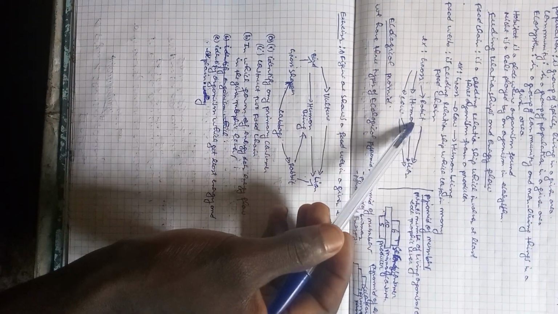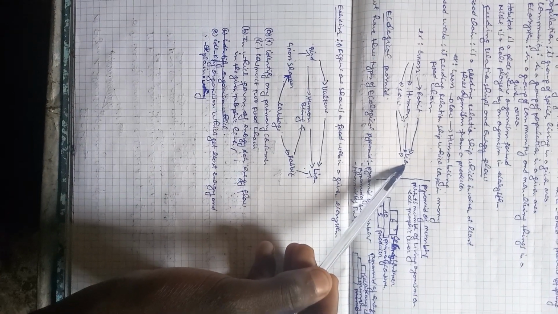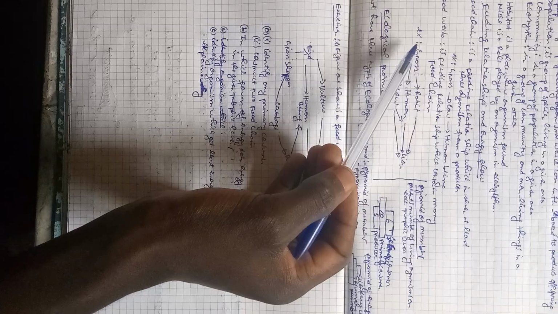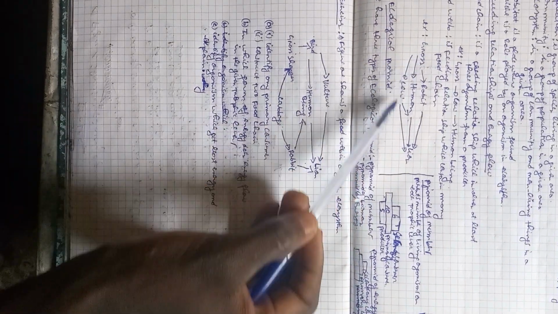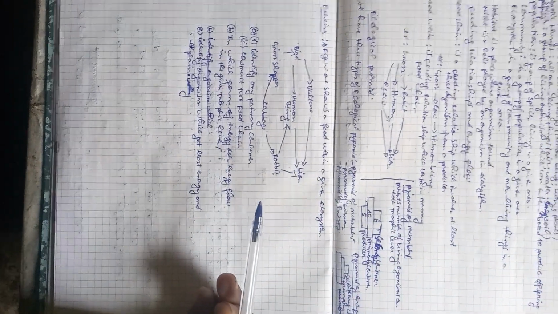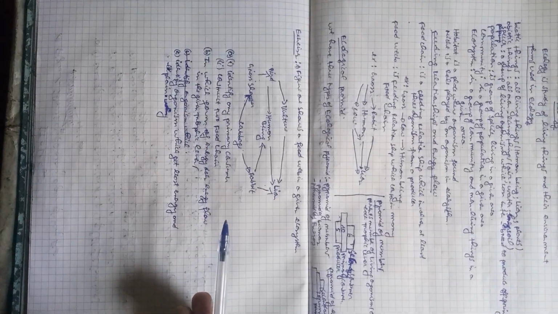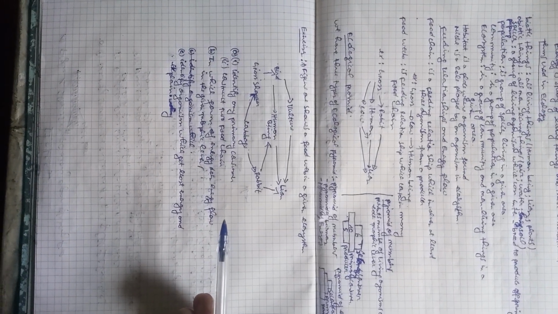Grass, cow, human being, and lion is the third food chain. Grass, cow, and lion is another food chain. You can see how there are many food chains in the same diagram, which is called the food web.